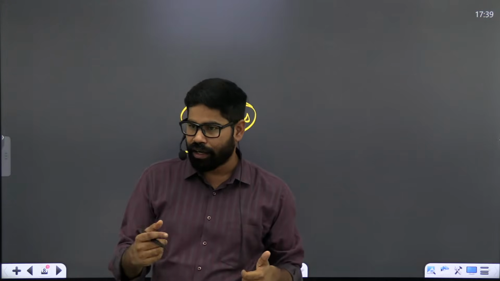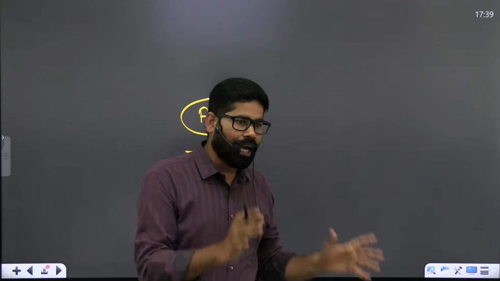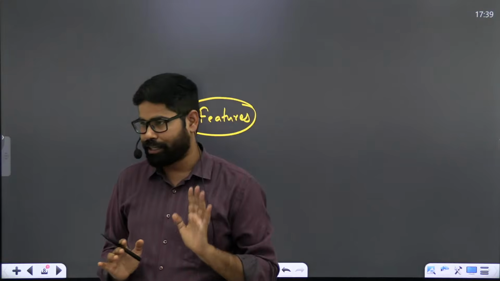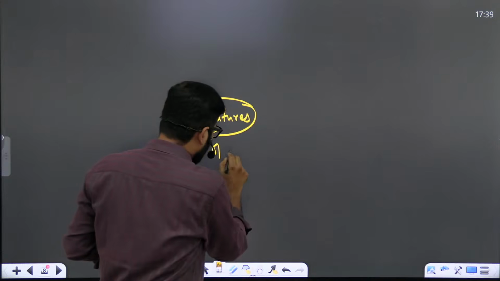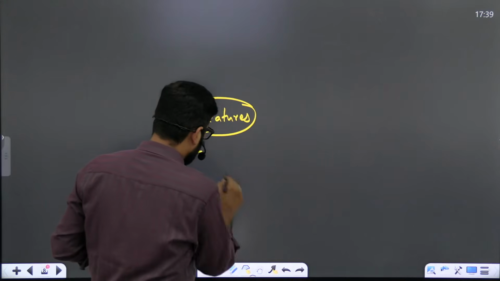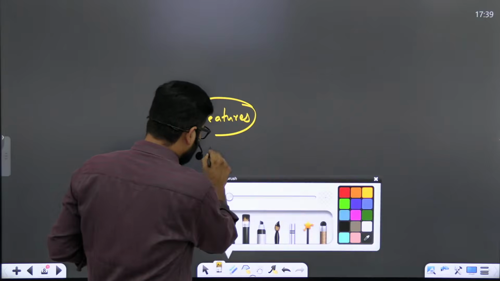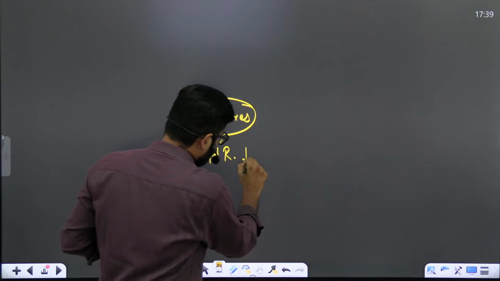First part was it was having an optical sensor or optical camera, which was taking a very high resolution image through the daytime. That was one part.